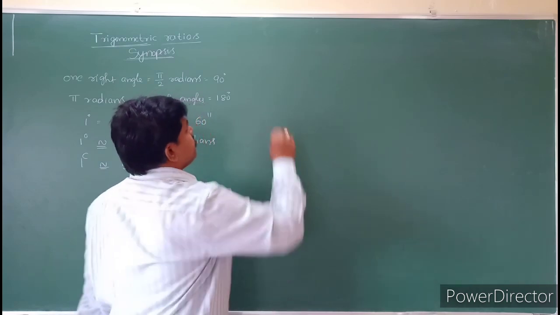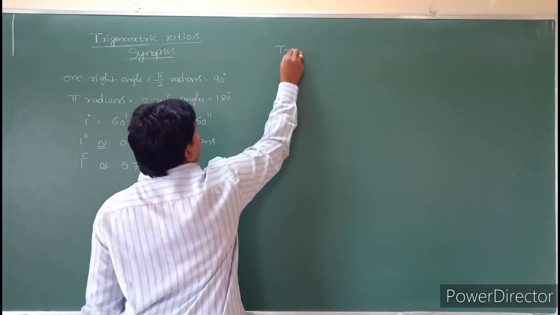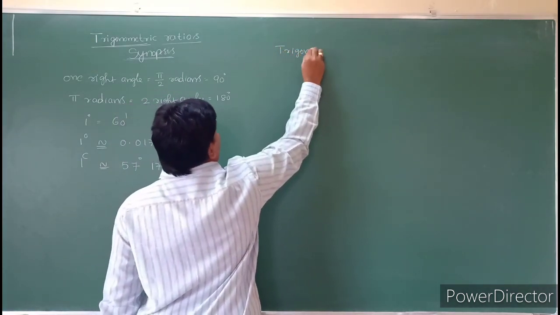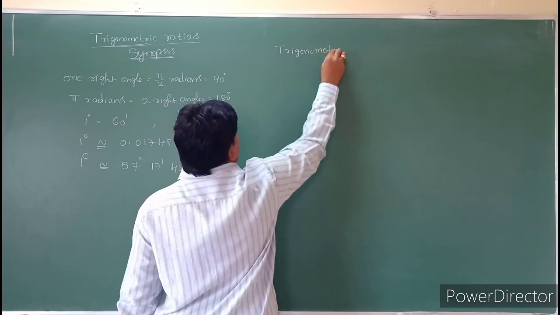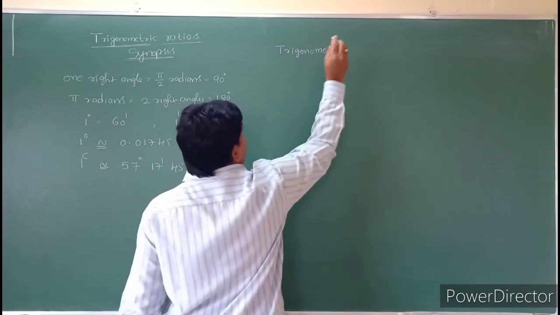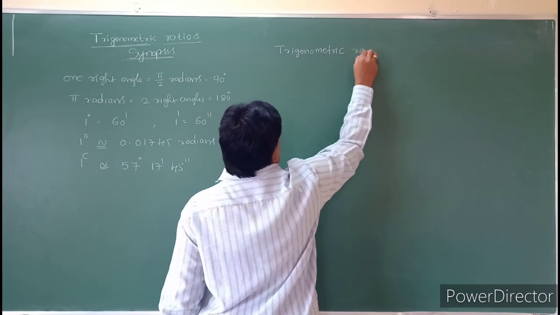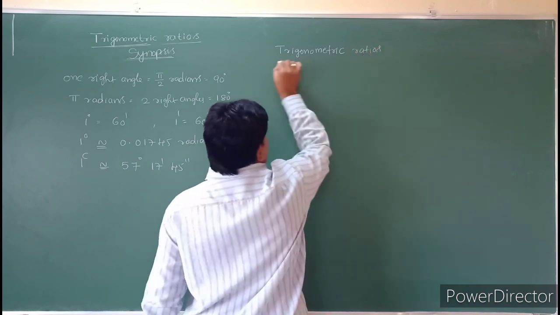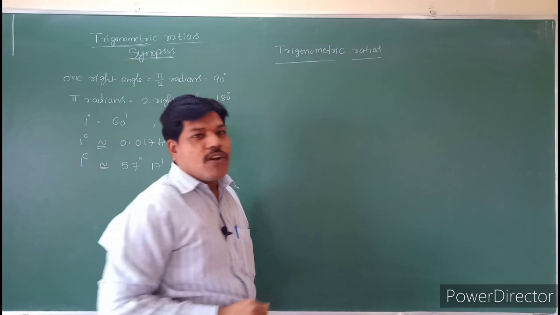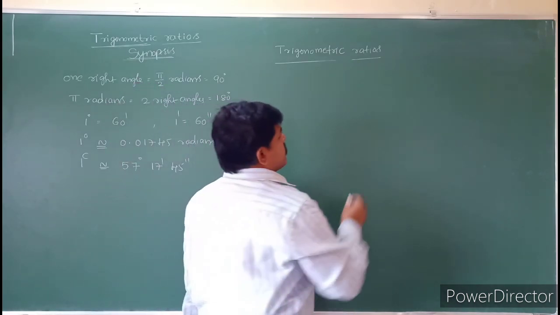Next, trigonometric ratios. What is the meaning of trigonometric ratios?